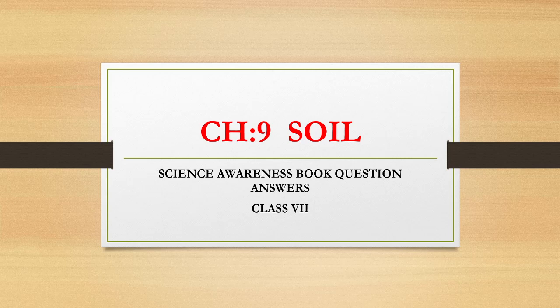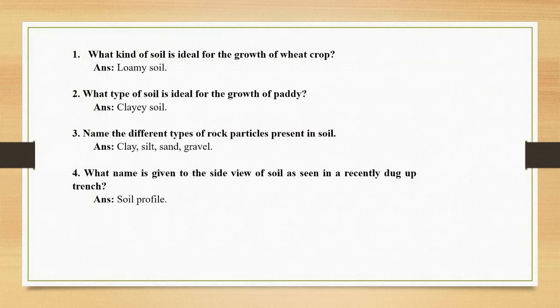Today we will start the discussion of awareness questions of chapter 9, that is soil. So we will discuss today about different questions. Majority of these questions are very short questions. Number 1, what kind of soil is ideal for the growth of wheat crop? Yes, loamy soil. Very good.